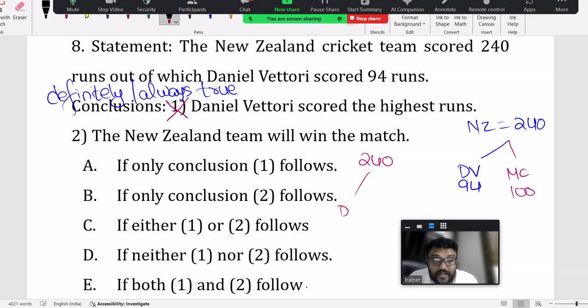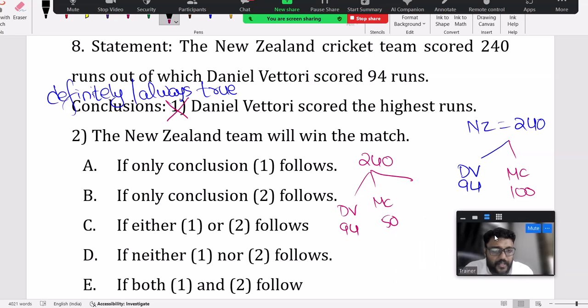Daniel Vettori 94 runs, Brendan McCallum 50, or Kane Williamson scored 50 like that, or maybe 50 or 60 runs. So the runs are split, fine, there is a chance, but it's not definitely true or always true.